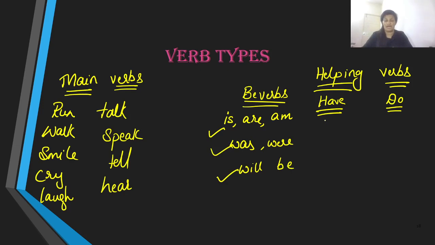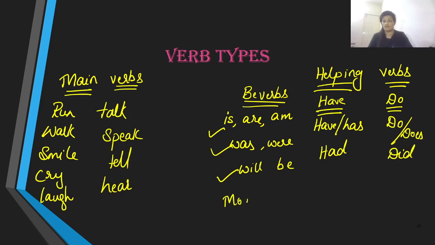Same when we talk about have verbs, we have have and has, which we use in perfect tenses, and the past tense of have and has is had. And when it comes to do verbs, we have do and does in present tense, and the past tense of do and does is did.